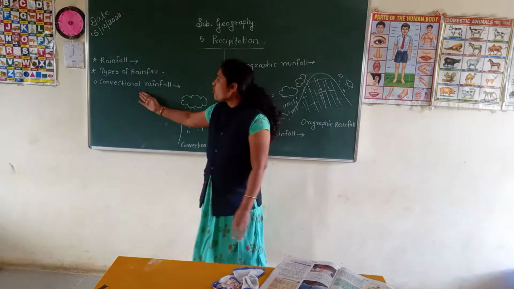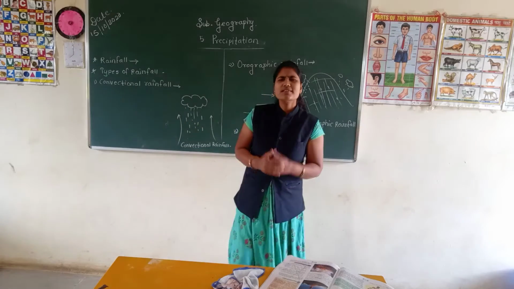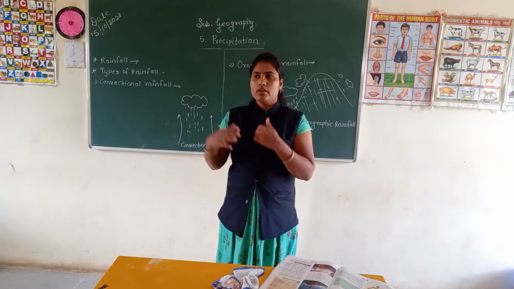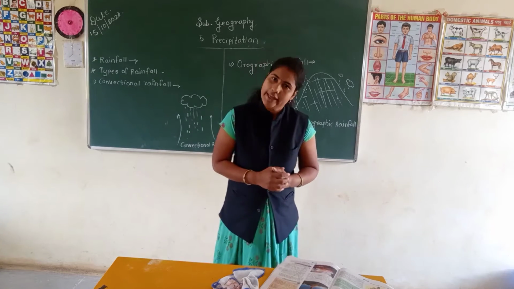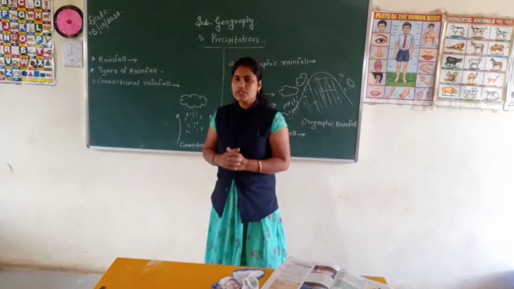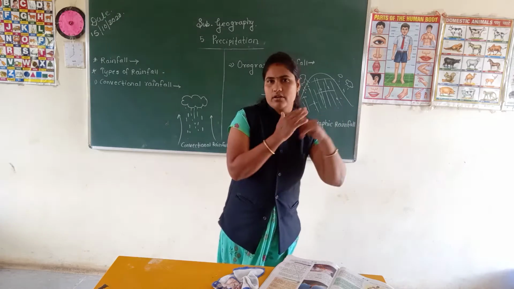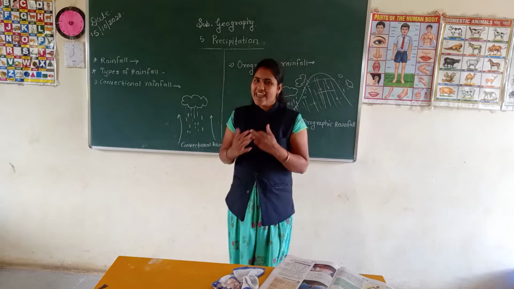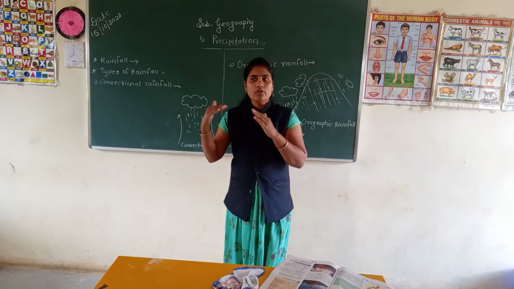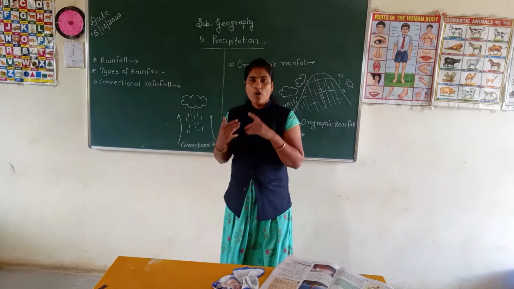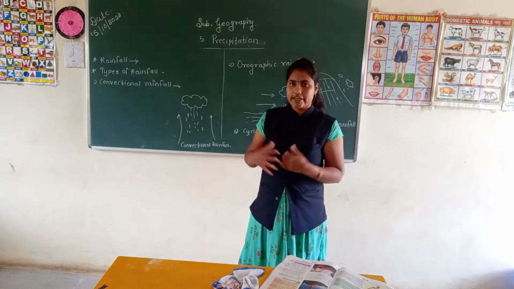First one is convectional rainfall. Such rainfall is found in the equatorial area. Equatorial area means the area near the equator. Now see what happens there. Because of the hot temperature, the surface is heated, and the water as well as the air is also heated.